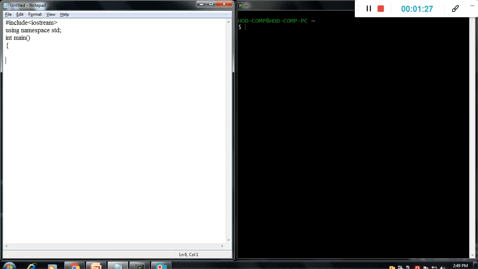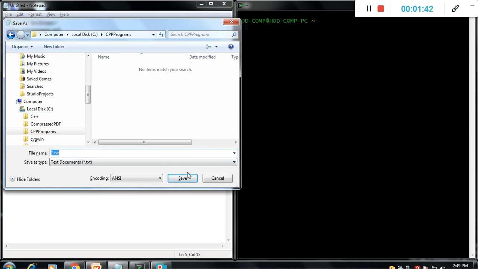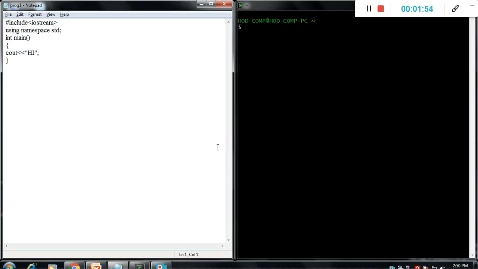Then it's only a cout that will print hi, right? Save. We will save it as a cpp program, program1.cpp. Then we will run it. In this video we will understand the variation of how to run the C++ code if we change something, and then how exactly it reflects. That is again helpful to try your own code.